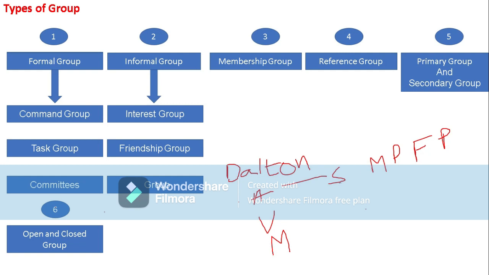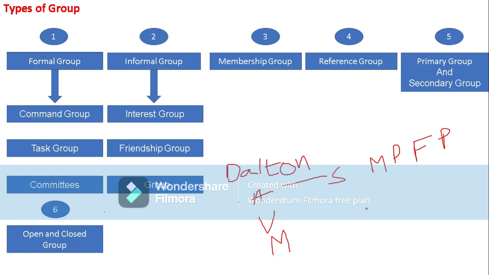Coming to vertical, a vertical group is formed by people of the same department but different levels or ranks. For example, a group of a departmental manager, two surveyors, and four workers.